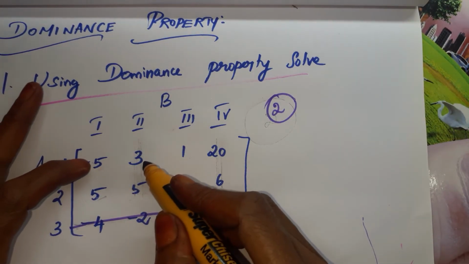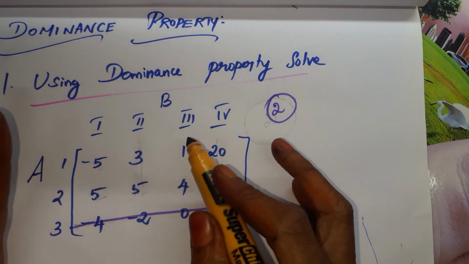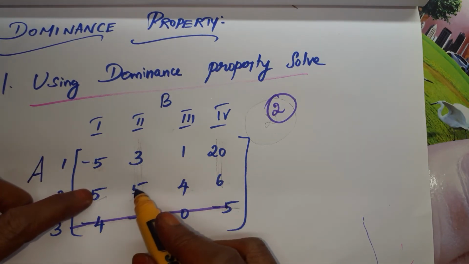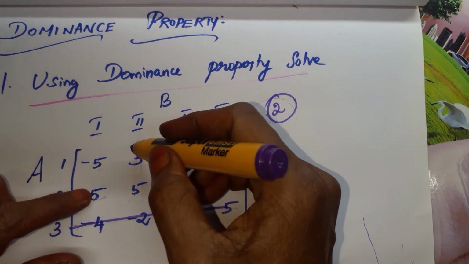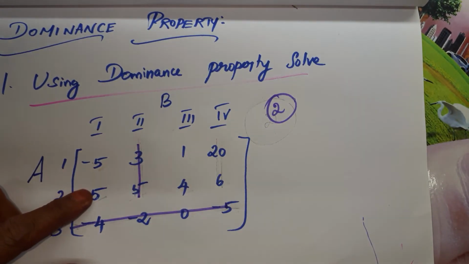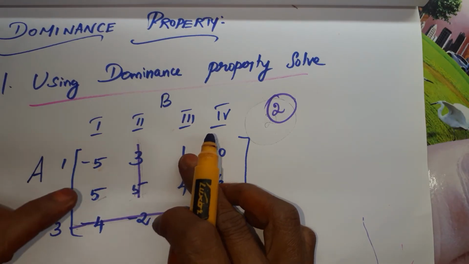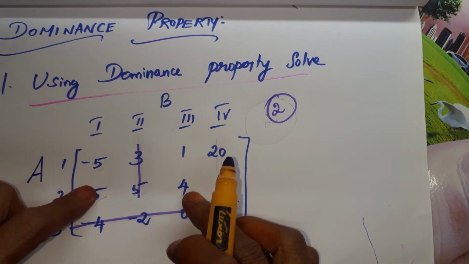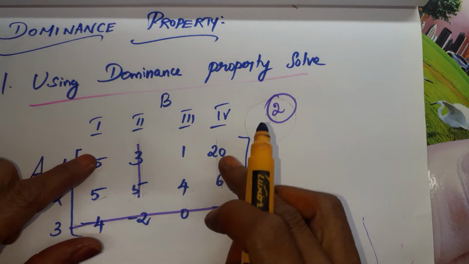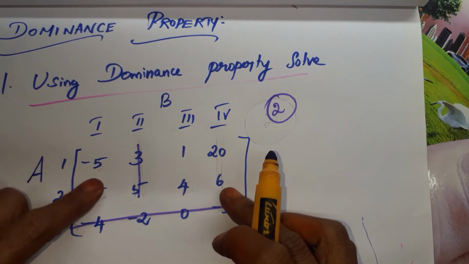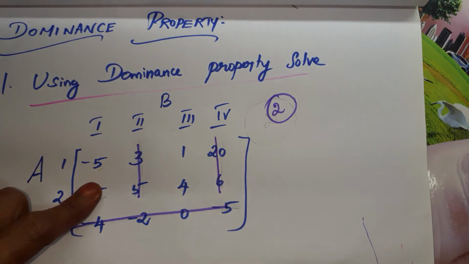Column wise next we are moving, because now we have only 2 rows. Minus 5 is lesser than 3, 5 is equal to. Equal to is applicable. So column wise we have to delete the column having the highest values. Minus 5, 1, minus 5 is lesser. 5, 4, 5 is greater. So not able to take. Minus 5, 20. 20 is greater, minus 5 is lesser. 5, 6, 5 is lesser. So this column we have to delete.